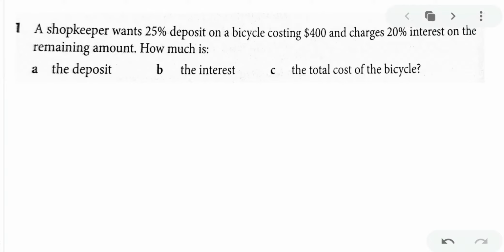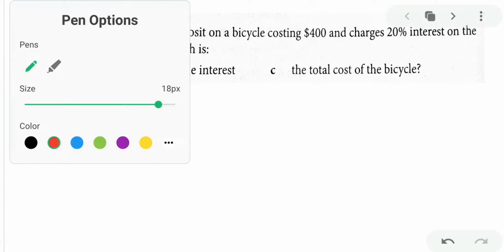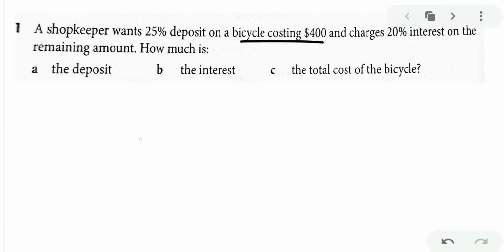Let's start. Your first problem of the day is, a shopkeeper wants 25% deposit on a bicycle costing $400. So cost price is $400. Out of that, 25% will be charged as deposit. Deposit means you keep some amount of the cost price, that is 25% here.